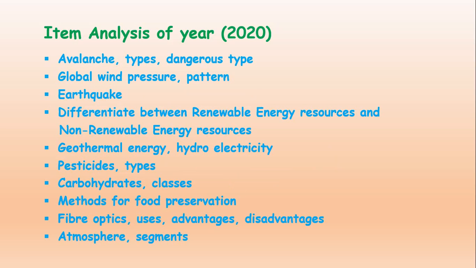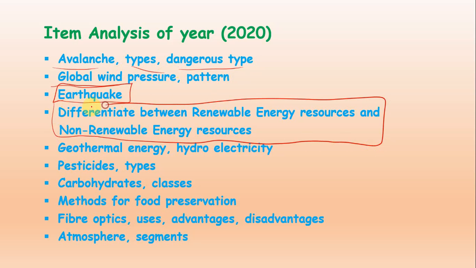Now look at the main topics: avalanche types, the dangerous type, which is the dangerous type we have to discuss, then global wind, pressure and pattern, earthquake. This is also an important topic. Differentiate, look here again, it is repeated. Differentiate between energy resources, renewable and non-renewable energy resources, 2019 and 2020.